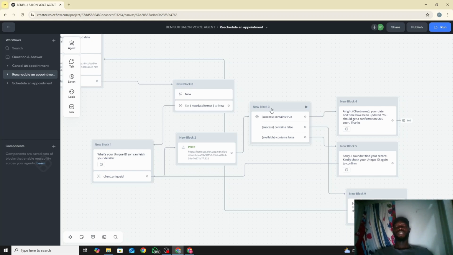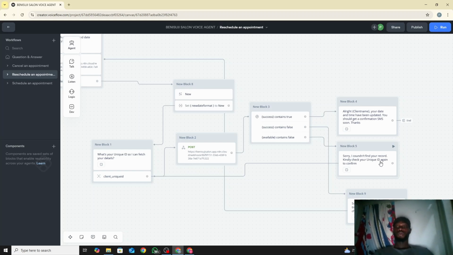Date and time as selected, you should get a confirmation SMS soon. That is if success is true, that means all the flow worked well. But if success is false, that means the date and time was not correct, just like we did the previous time. That means, sorry, client's name, date and time chosen is not available. Kindly choose another. Thanks.